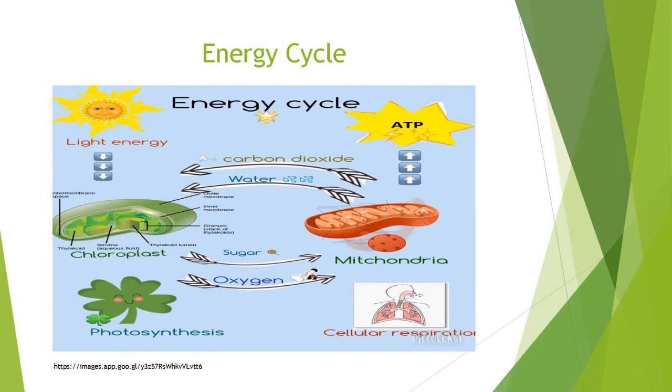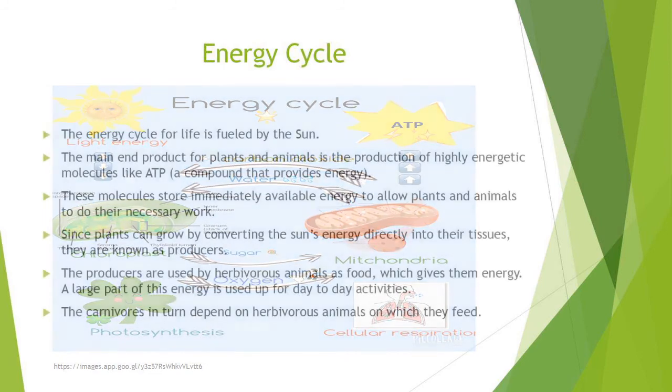Since plants can grow by converting the sun's energy directly into their tissues, they are known as producers. The producers are used by herbivorous animals as food, which gives them energy. A large part of this energy is used up for day-to-day activities. The carnivores in turn depend on herbivorous animals on which they feed.